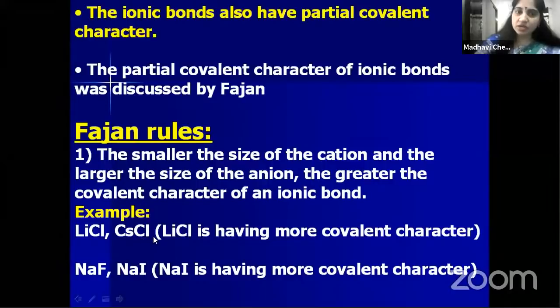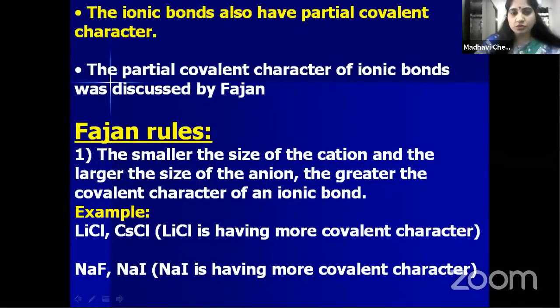Is that clear, children? By this example, you can easily remember this rule. Fajans rules are important, children. Just concentrate here. Smaller the size of the cation, greater will be the covalent character. For example, lithium chloride and cesium chloride. Lithium is the cation in this case and cesium is the cation in this case. Lithium is having small size when compared with the cesium. That's why lithium chloride is having more covalent character when compared with the cesium chloride.